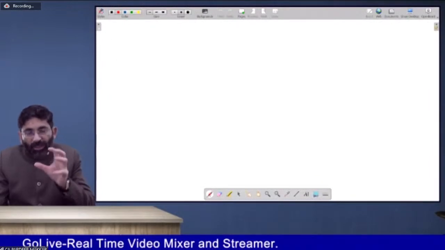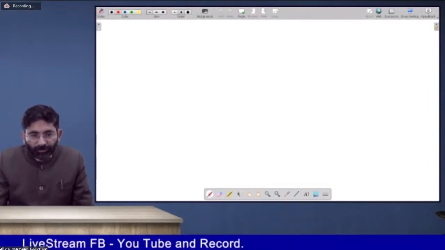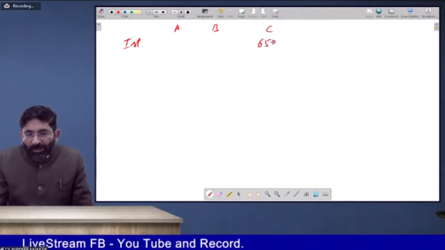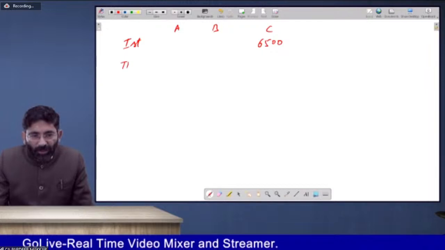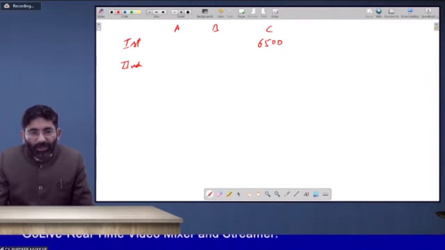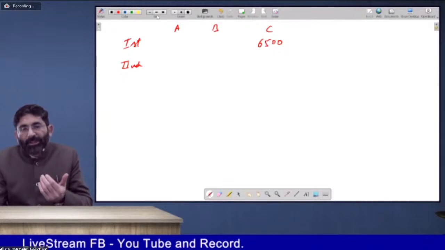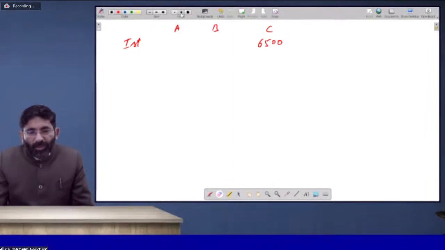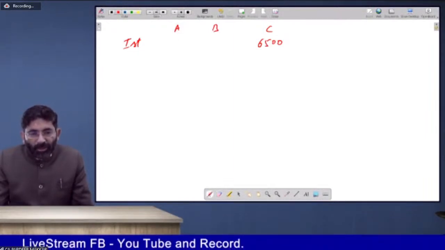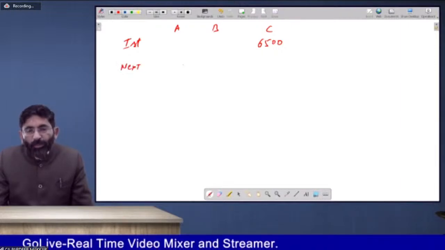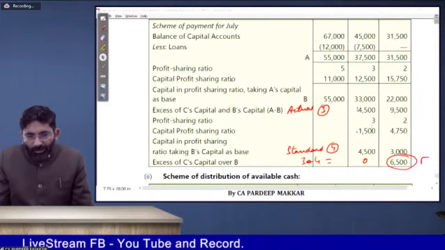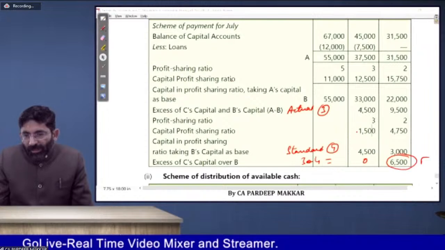Now we have to make a chart for our understanding. Whenever the first realization is there, among A, B, C, C will be paid 6,500. Then whenever the next realization is there, after satisfying C with rupees 6,500, next you will have to pay to B and C.